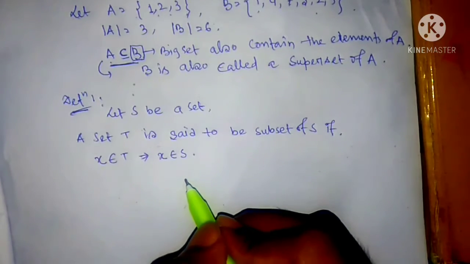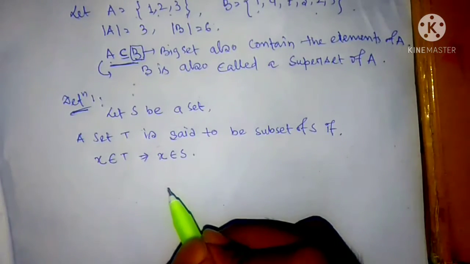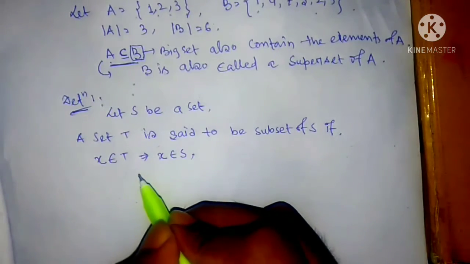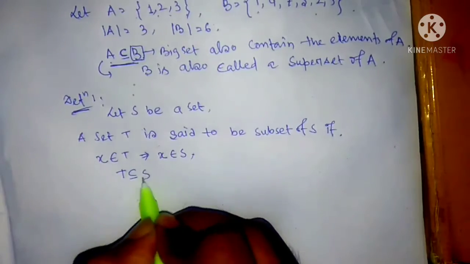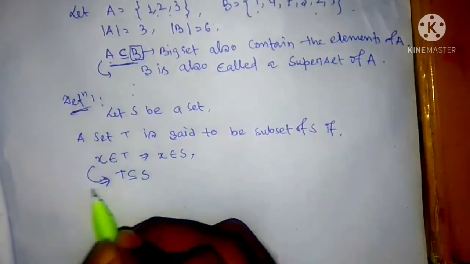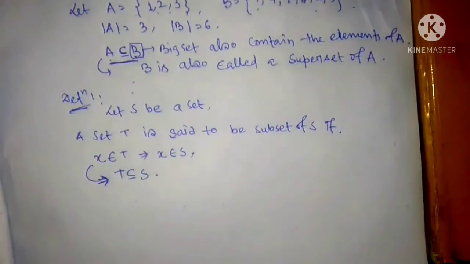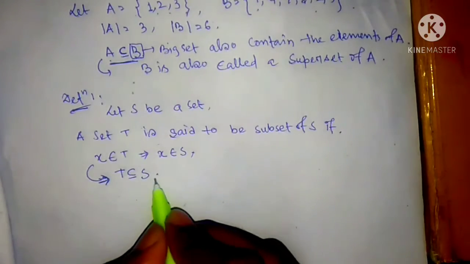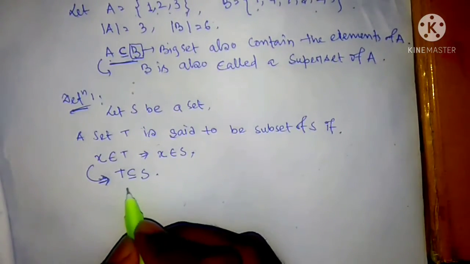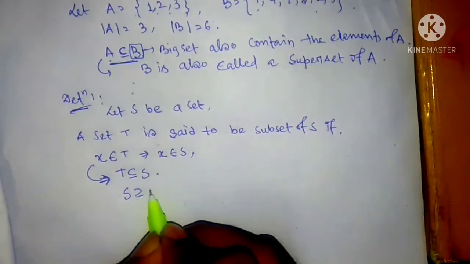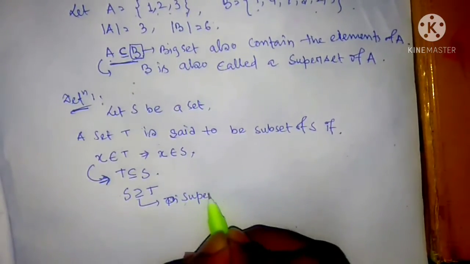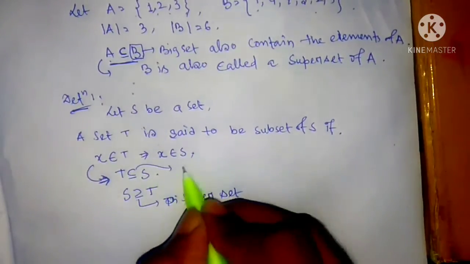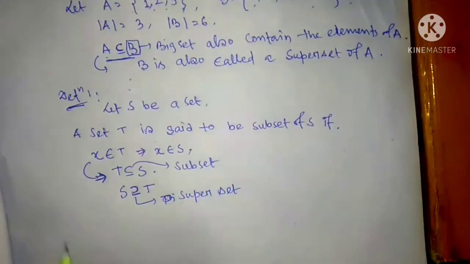That means each element of T is an element of S. So now we express it: T is a subset of S. Since T is contained in S, S is a superset of T. This symbol is superset, and this symbol is subset.